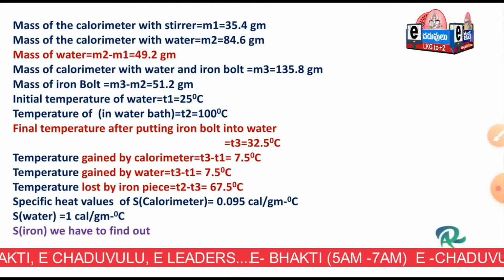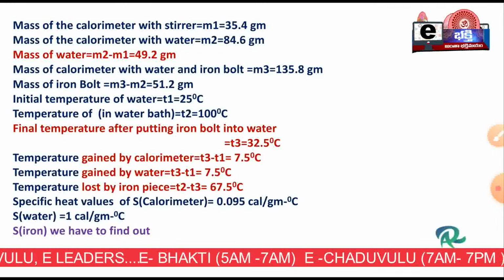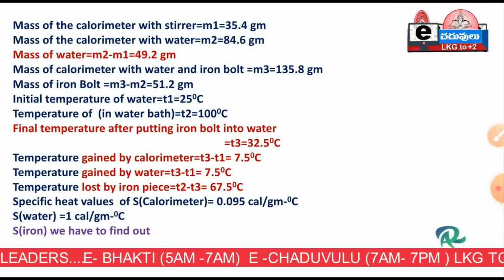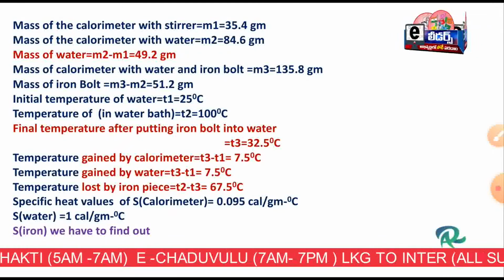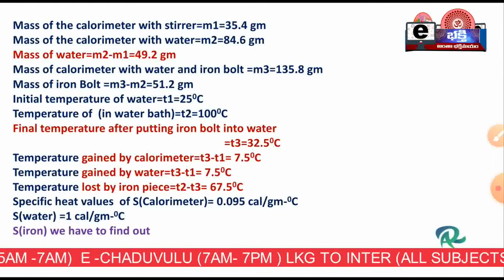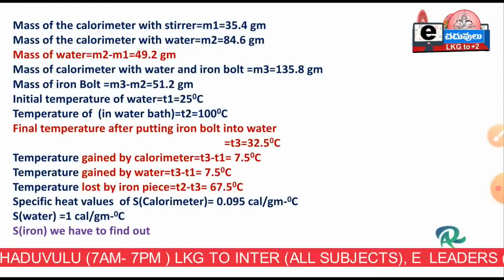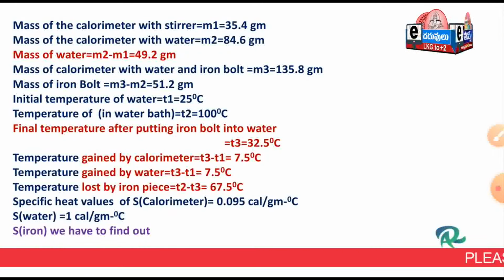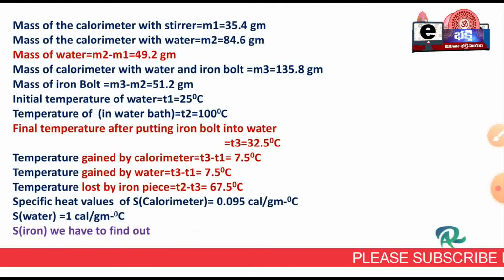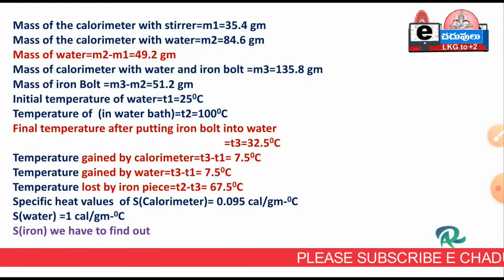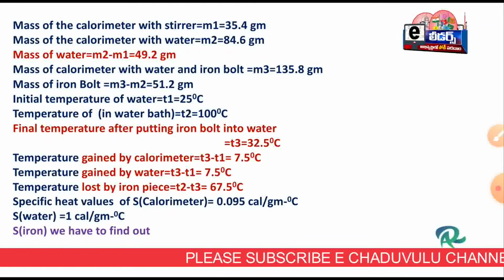When we transfer the iron bolt into water, the final temperature T3 is 32.5 degrees centigrade. The temperature gained by the calorimeter, T3 minus T1, is 32.5 minus 25, that is 7.5 degrees centigrade, the same for water. For the iron bolt, 100 minus 32.5 is 67.5 degrees centigrade.